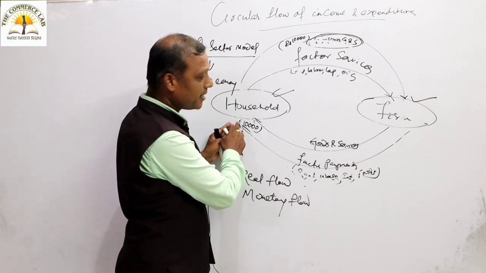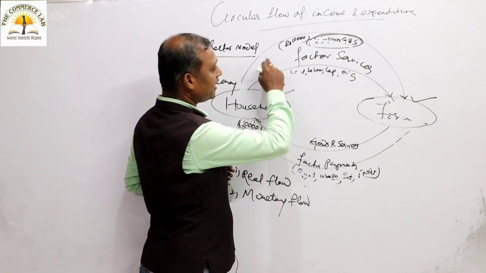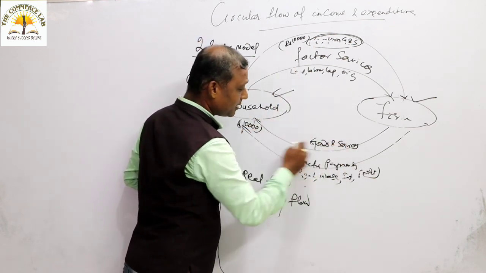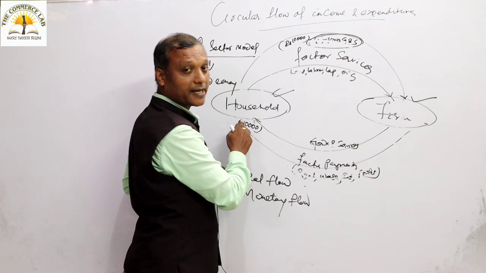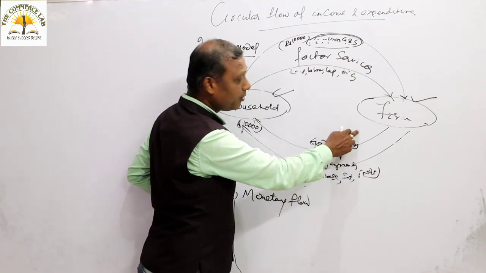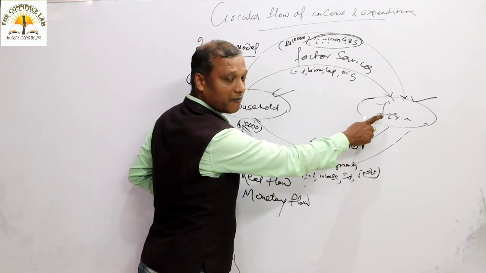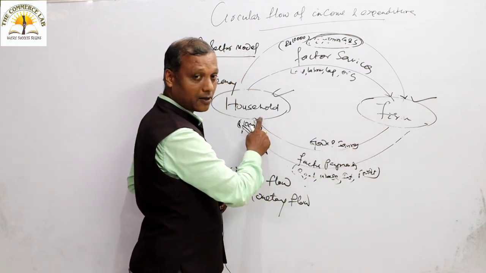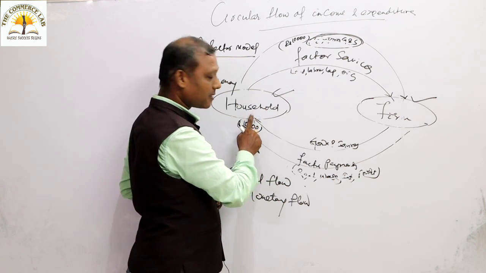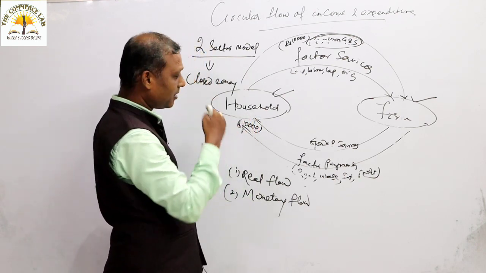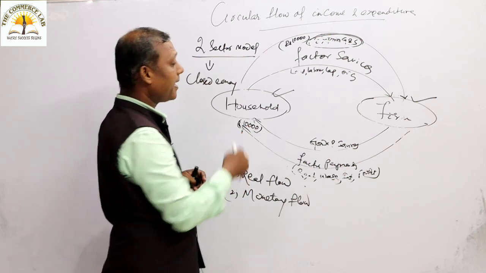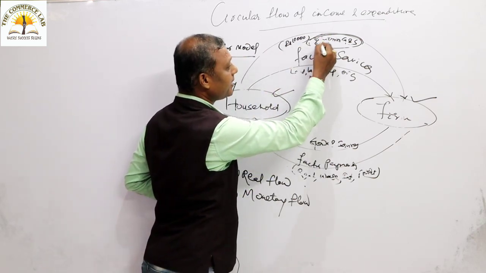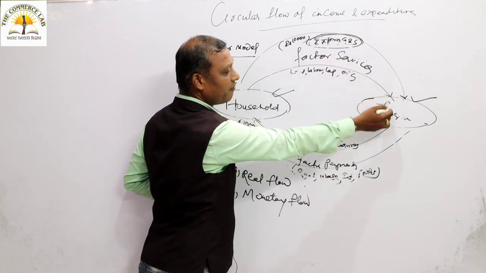After receiving the payment, the household sector is now ready to make payment for what? For the goods and services received from the firm sector. I told you that after receiving the factor services, the firm will produce and supply goods and services to the household sector. So after getting the goods and services, the household sector is liable to make payment, in the form of expenditure on goods and services, to the firm sector.